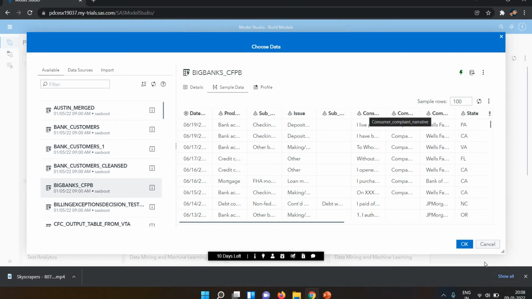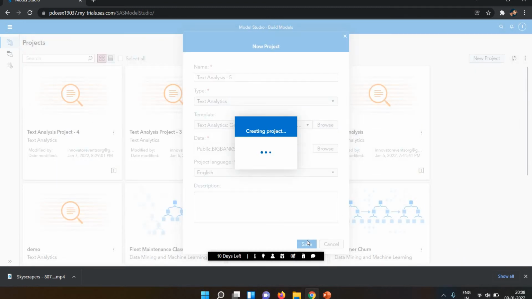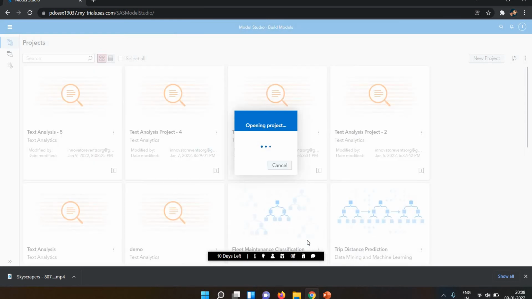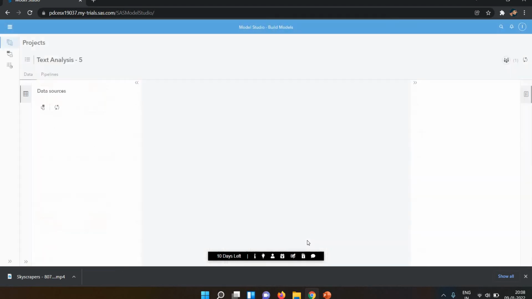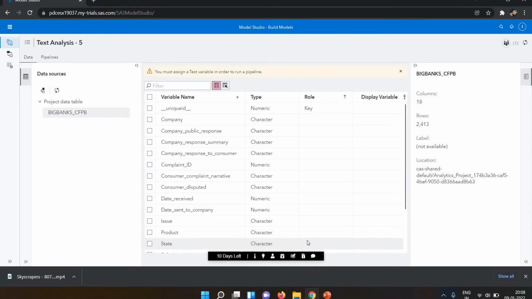Then I click OK. Whenever we select any template, a pipeline will be created by default according to the template. If you want to create a separate text analytics, you can create it on your own. You don't need to select the template, and you can create your own pipeline.